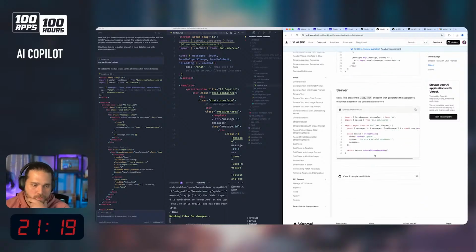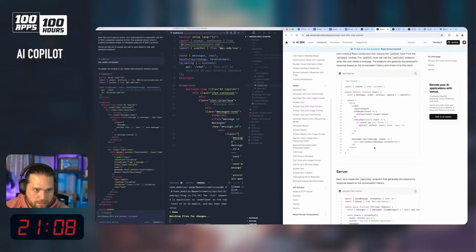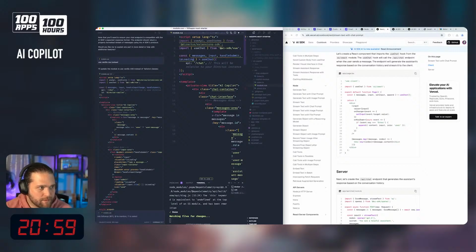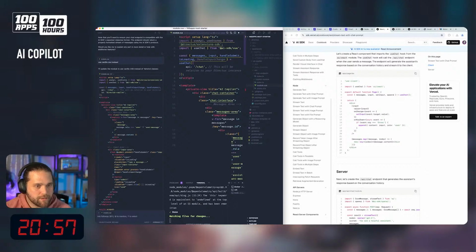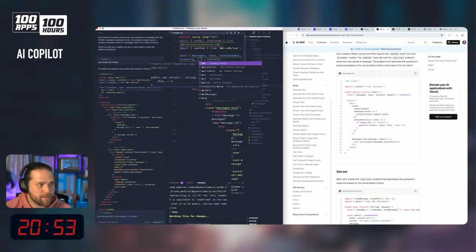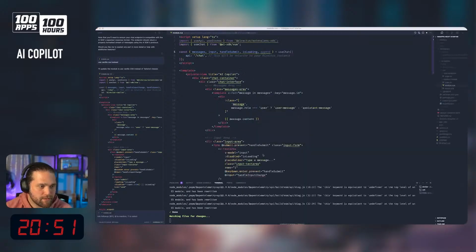Result to data stream response. System helpful assistant. Messages. I don't know why we have handle input change. Set append. Let's see what's actually going on.